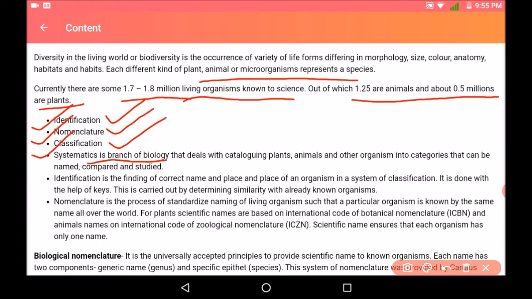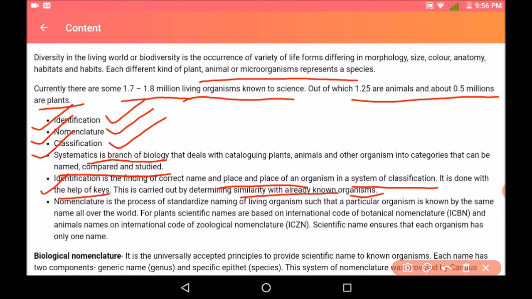Systematics is the branch of biology that deals with categorizing plants, animals, and other organisms into different categories that can be named, compared, and studied. Now, why is identification important? Identification is first the finding of the correct name and place of an organism in a system of classification. It is basically done with the help of keys. It is also carried out by determining the similarity with an already known organism. So identification is very important because it determines the similarity with the already known organism.